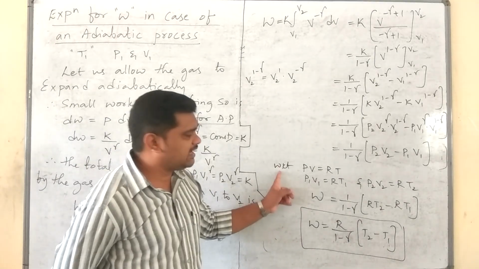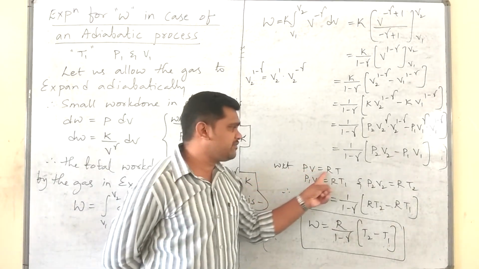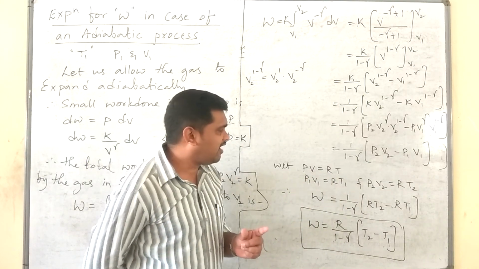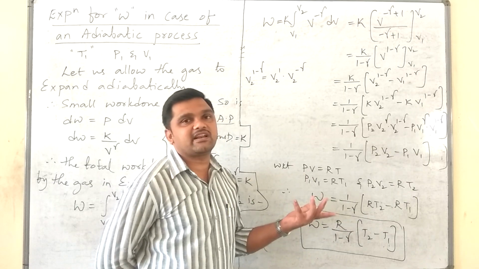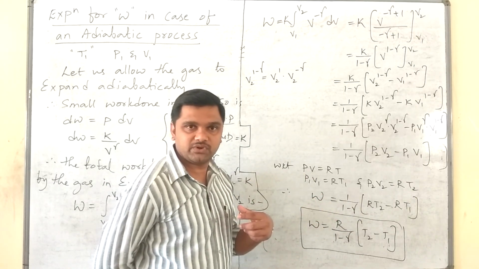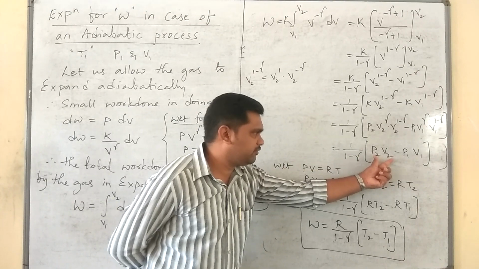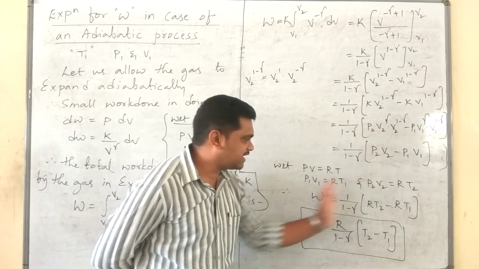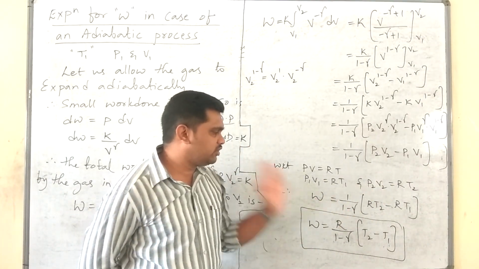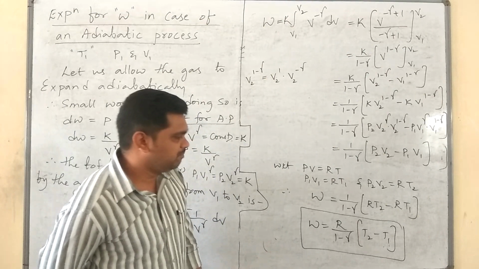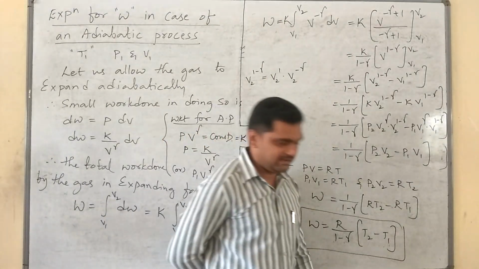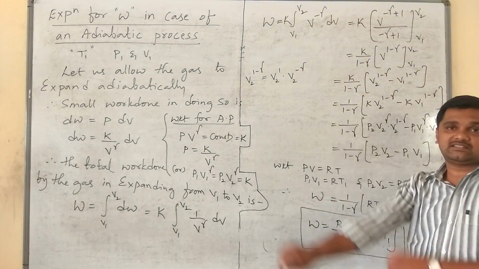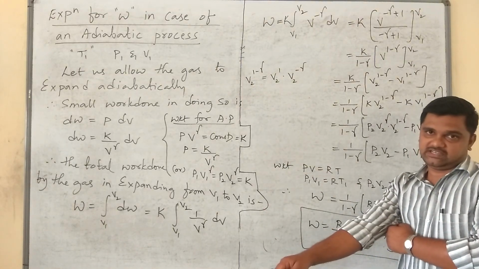Next, for 1 mole of an ideal gas, PV = RT. We can also write P1 V1 = RT1, and for P2 V2 we can write RT2. So now substitute RT2 in place of P2 V2 and RT1 in place of P1 V1. Take the R outside, and it becomes W = R divided by (1−γ) into (T2 − T1). This is the expression for the total work done by the gas in the case of an adiabatic process.